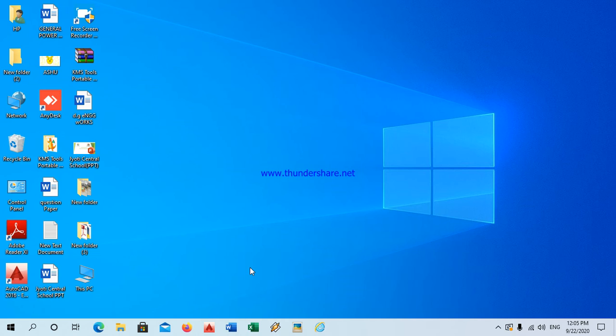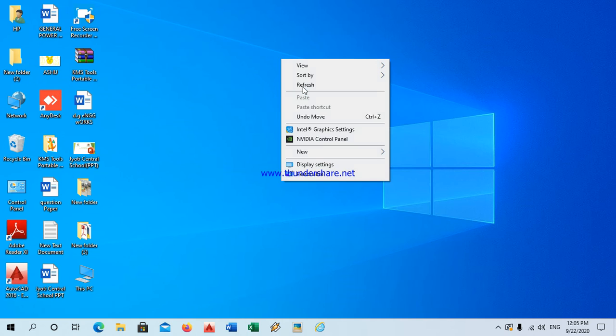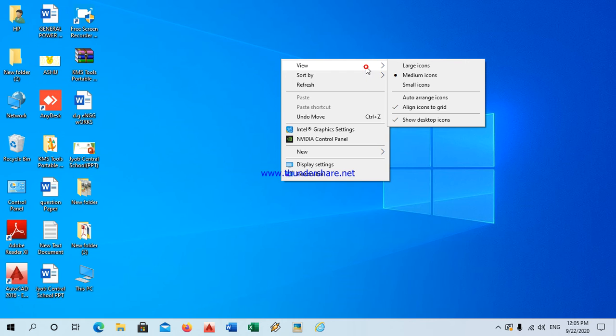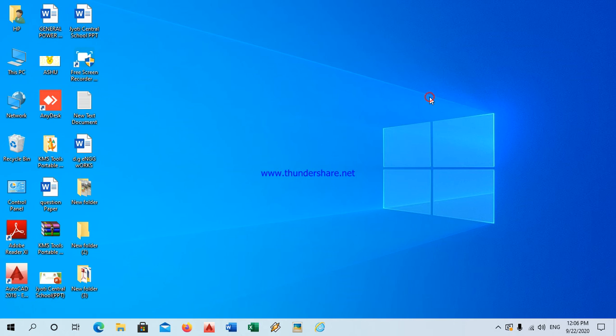Arranging the desktop icons. Next is how to arrange. You can arrange your study desktop however you want. Similarly, you can arrange the icons on the desktop. Right click on the blank area. Okay. Now you will find the list of options. This is called the shortcut or context menu. Click on view. Here the view option is there. Okay, click on the view option. Auto arrange icons. See, auto arrange icons.